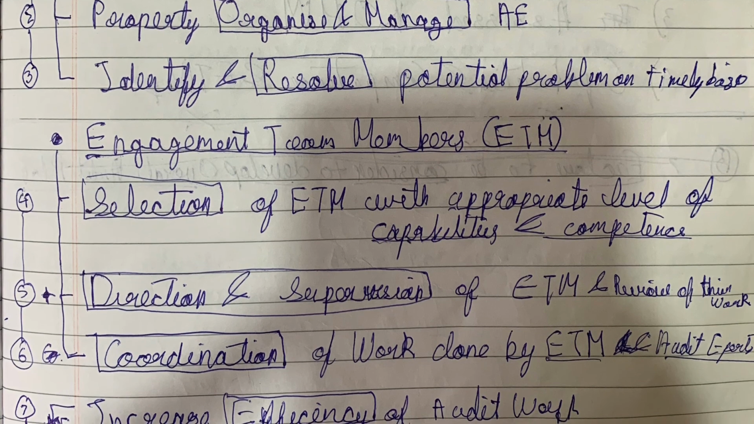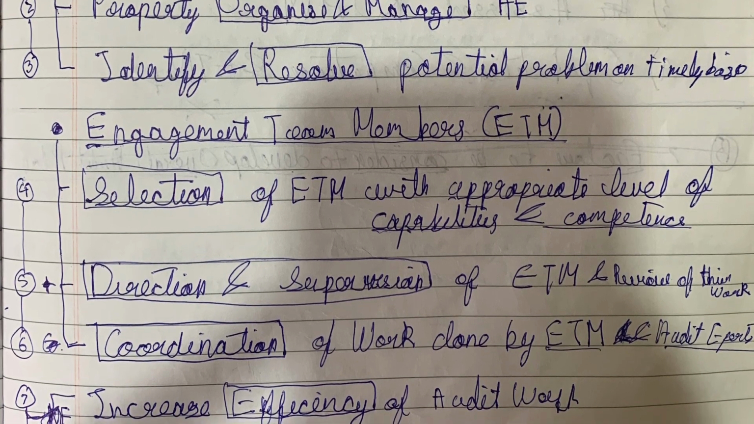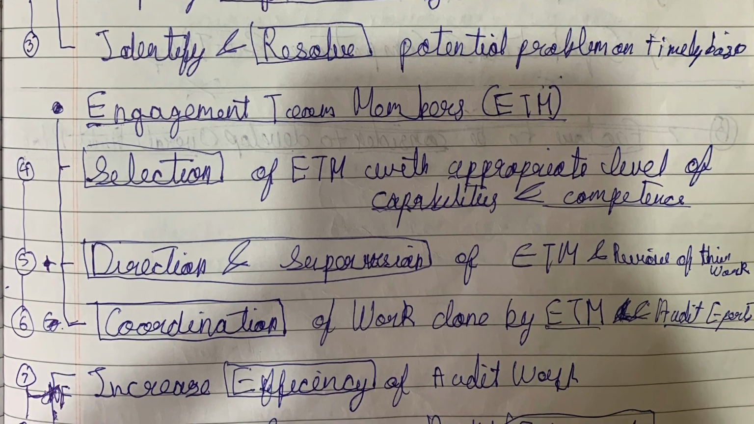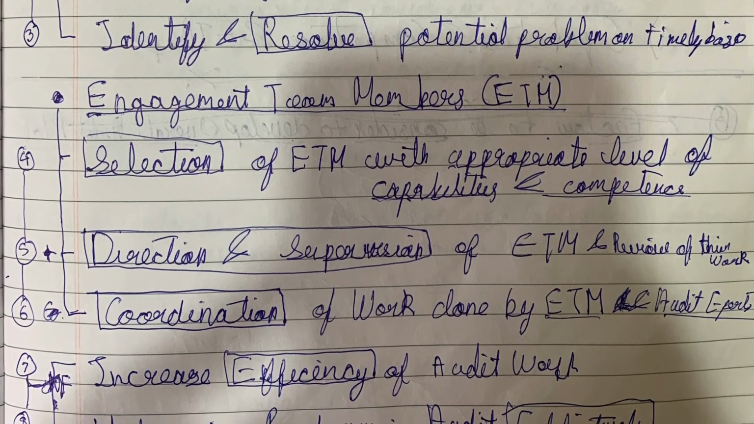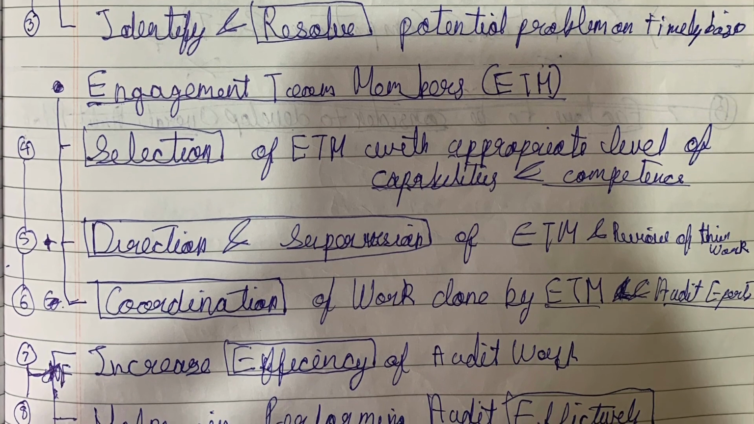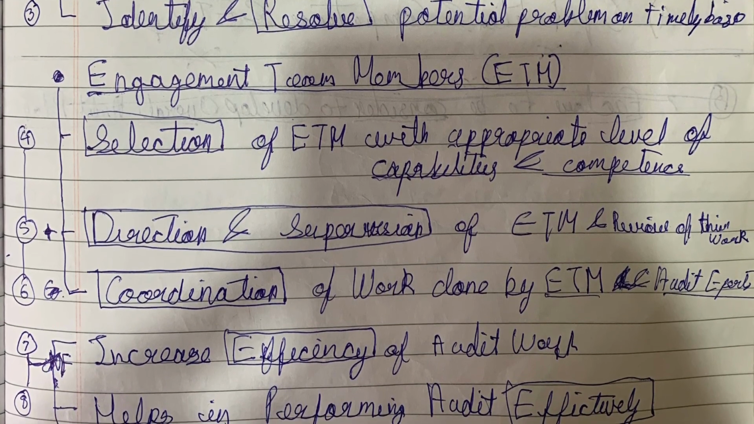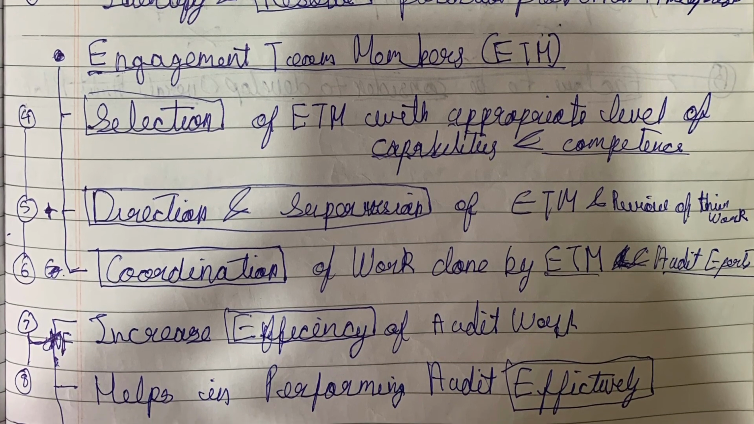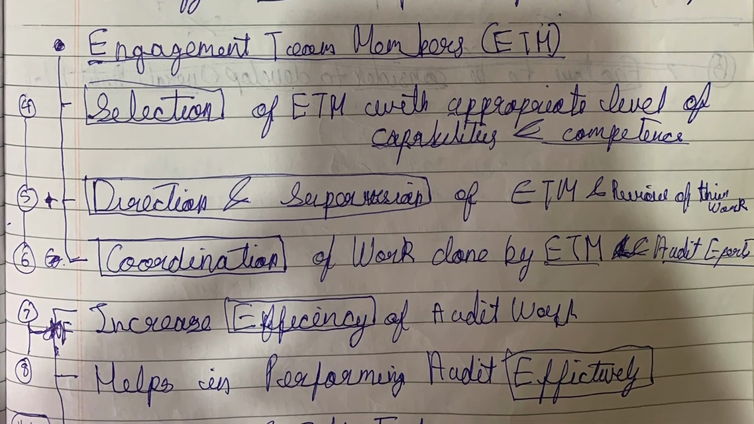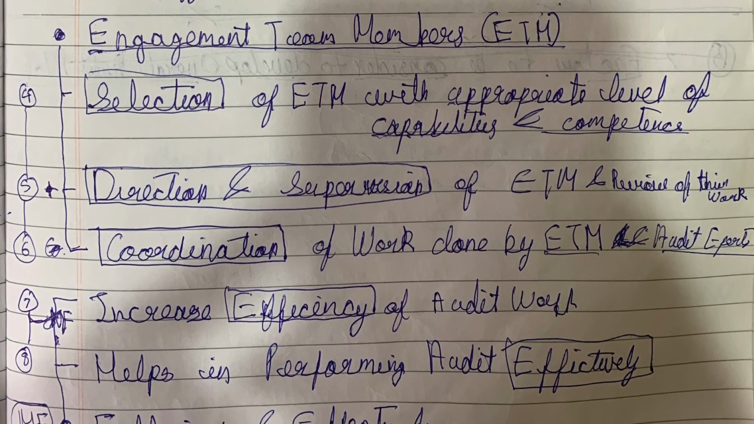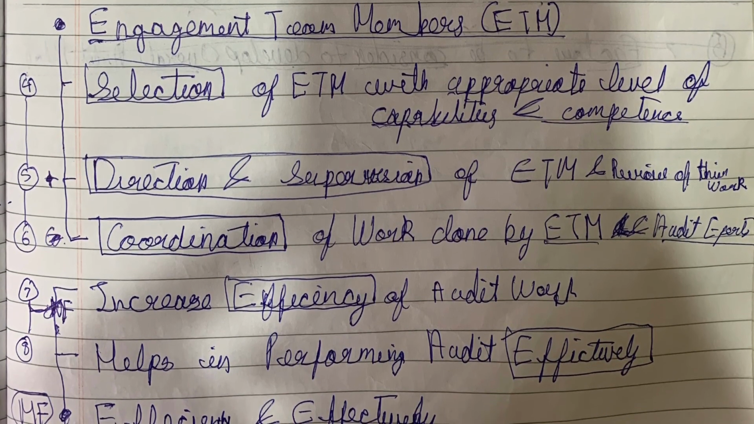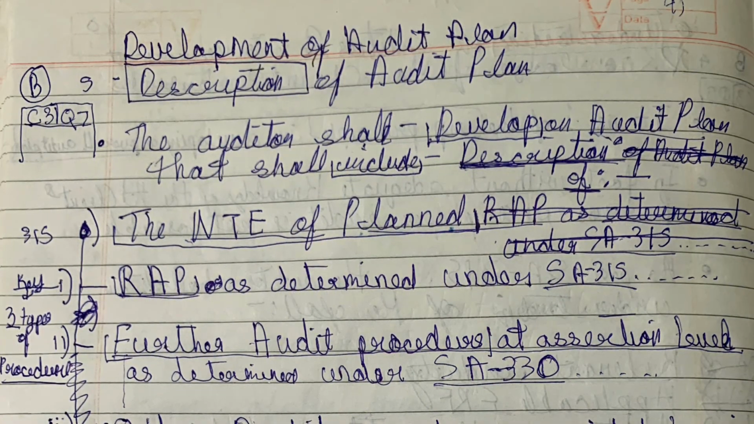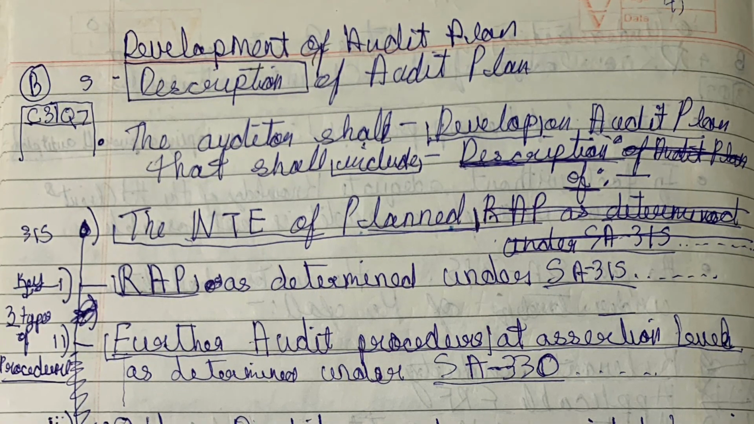Second category is of engagement team members. It helps the auditor in selection of engagement team members with appropriate level of capability and competency. It helps in direction and supervision of engagement team members and review of their work. It helps in coordination of work done by engagement team members and audit experts. It increases the efficiency of the audit work. It helps in performing audit work effectively. Finish. Now let's move forward to the next question, that is description of audit plan.